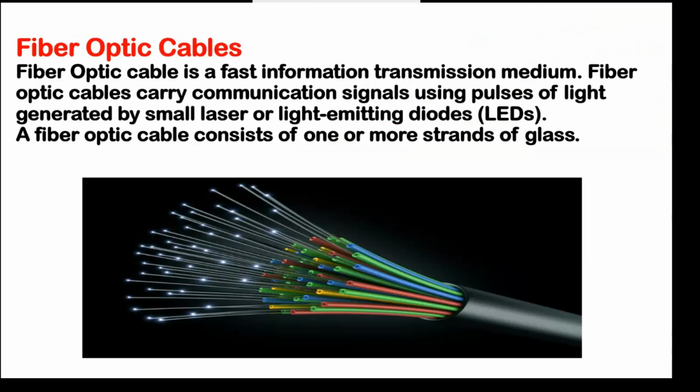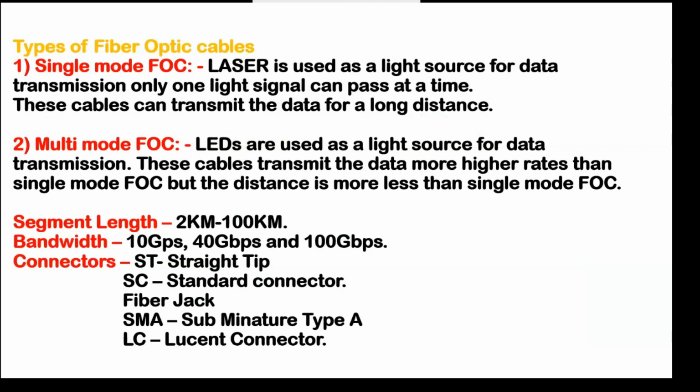Now fiber optic cable, that is also available in the market. Fiber optic cable means what? Fiber optic cable is a fast information transmission medium. Fiber optic cables carry communication signals using pulses of light generated by small lasers or light emitting diodes. A fiber optic cable consists of one or more strands of glass. So, as we discussed, fiber optic cable is a fast information transmission medium, and that type of cable can carry a signal using pulses of light. Pulses of light means what?